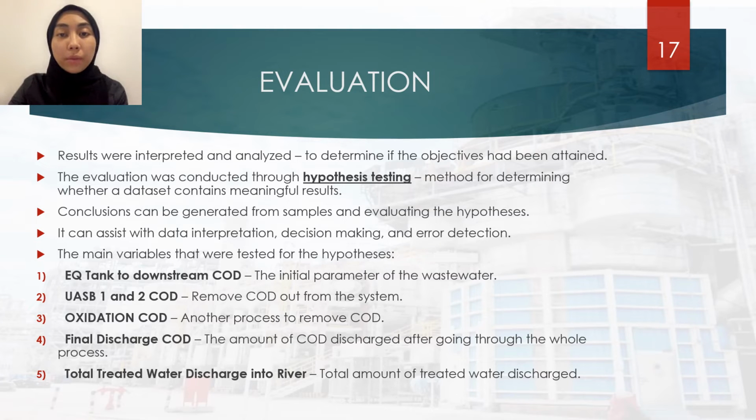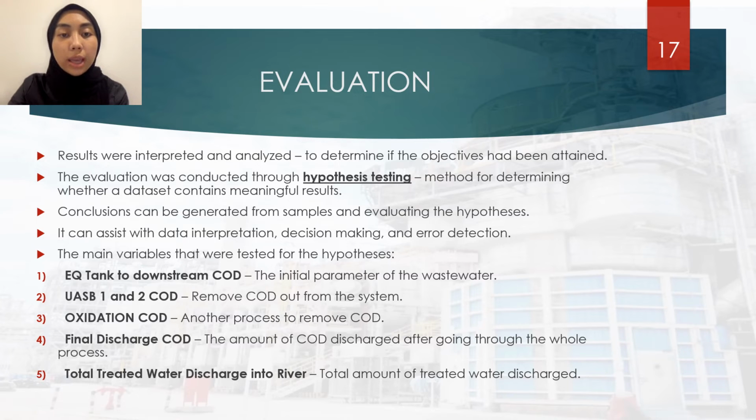In this case, we have kept the main variables that needed to be tested in carrying out these hypotheses. So first is the EQ tank to downstream COD. This is the parameter or volume of wastewater prior to entering the wastewater treatment system, which will then flow to downstream. EQ tank is where the wastewater treatment process receives all the wastewater from the plant. This COD is like the concentration of pollutant in water.